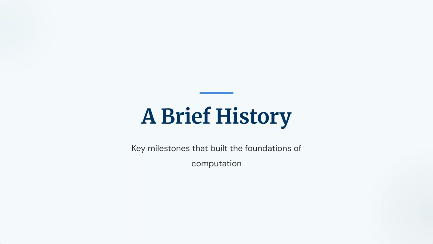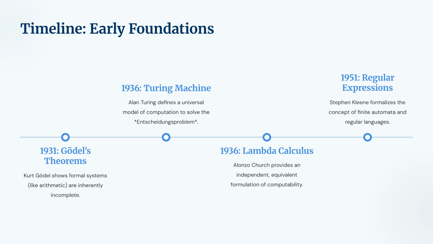A brief history. To understand where we are, we have to look back at how we got here. The foundations of computation weren't built by programmers, but by brilliant mathematicians trying to solve the deepest puzzles of logic. Let's walk through the key milestones that paved the way for the digital world we live in today. Timeline. Early foundations. Our story begins in 1931 with Gödel, who showed that some truths are essentially unprovable within formal systems.